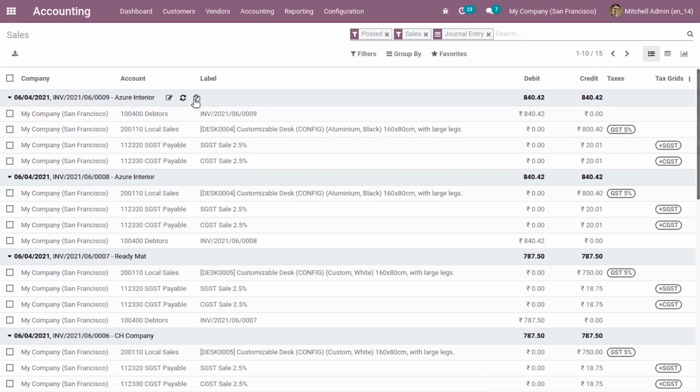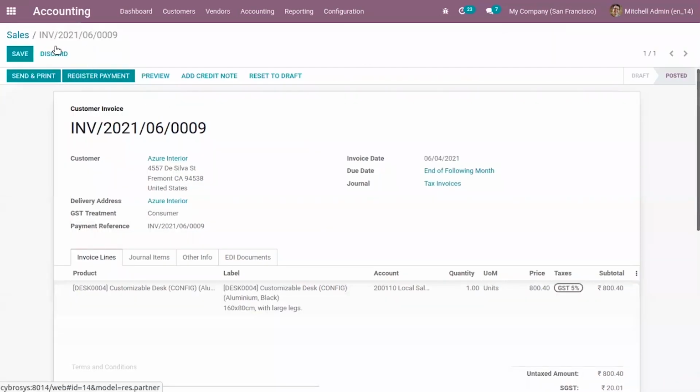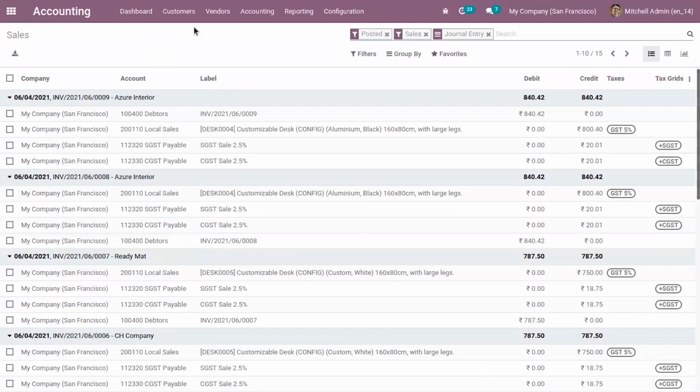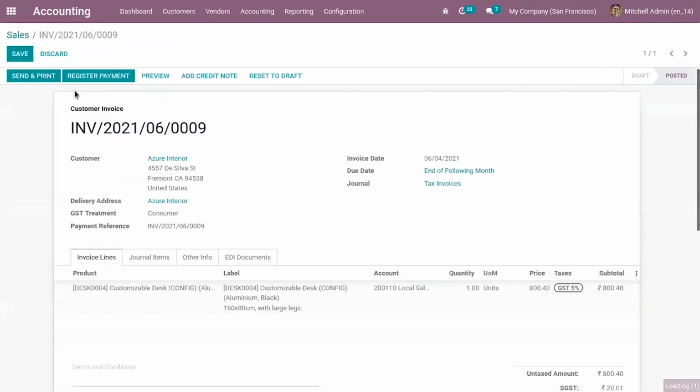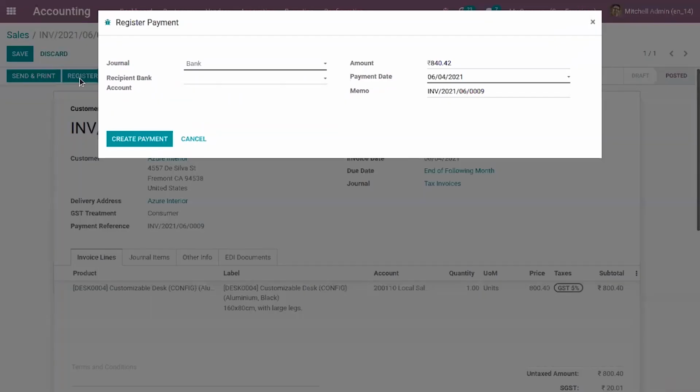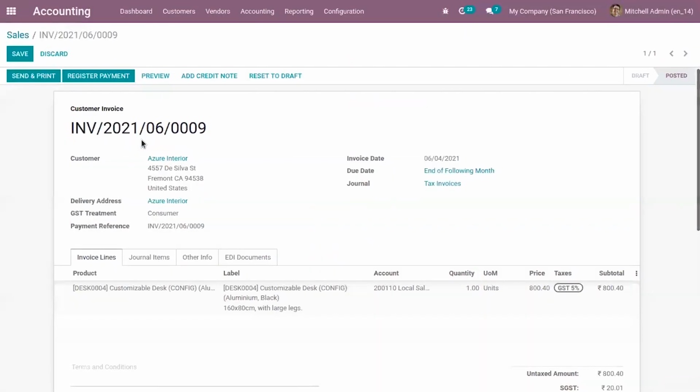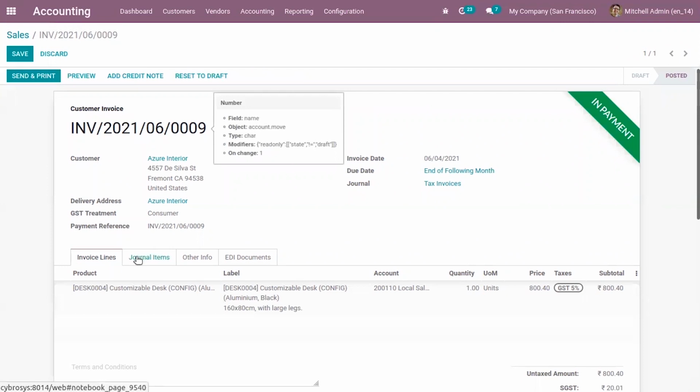Here we have the option to create a reverse invoice and duplicate the invoice, or we can edit the invoice from here. When you click on edit, here we have an option to make the payment for the invoice. Now when the customer has made the payment, we can register the payment in the bank journal.